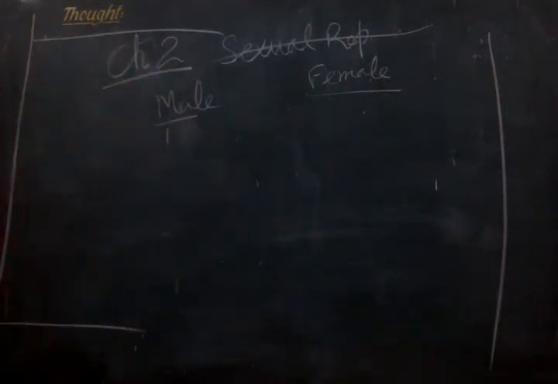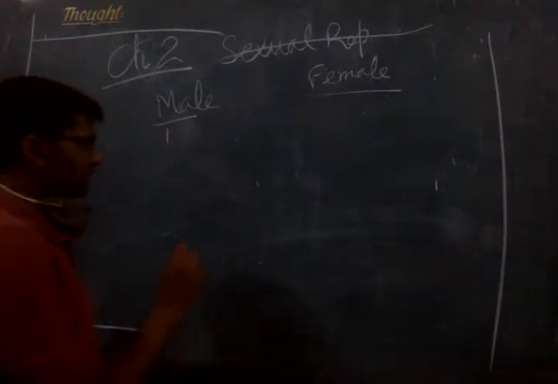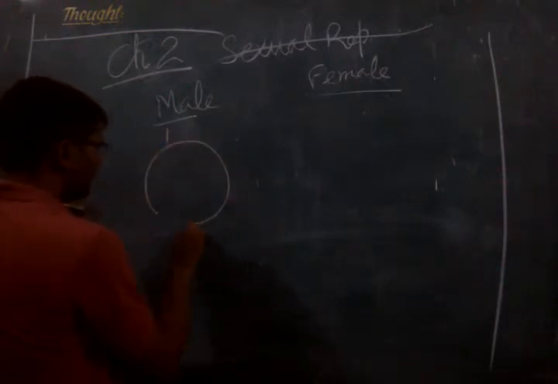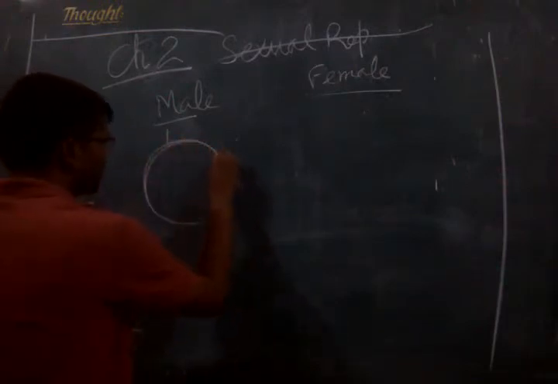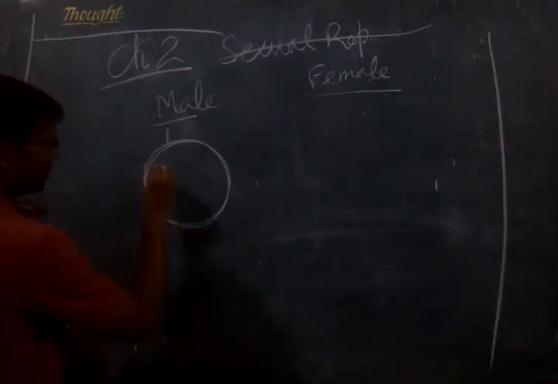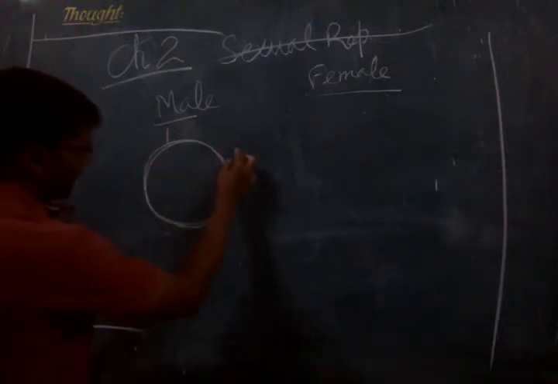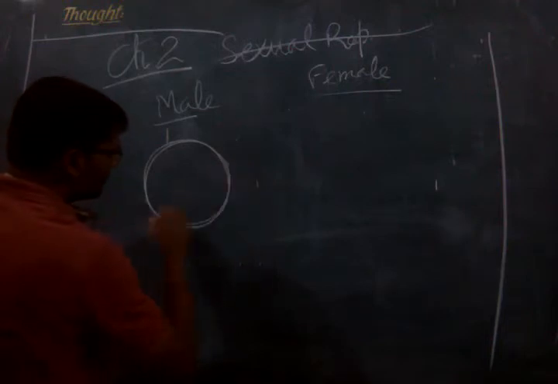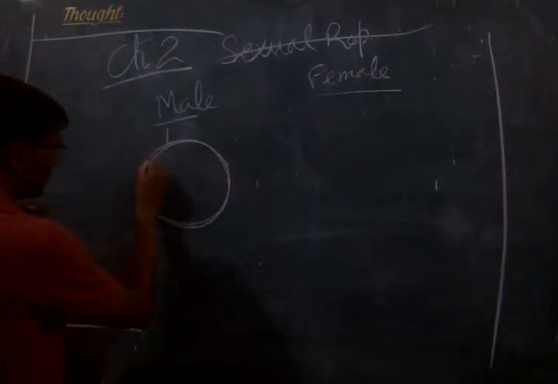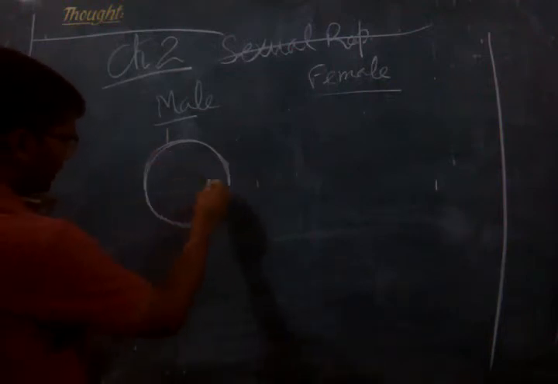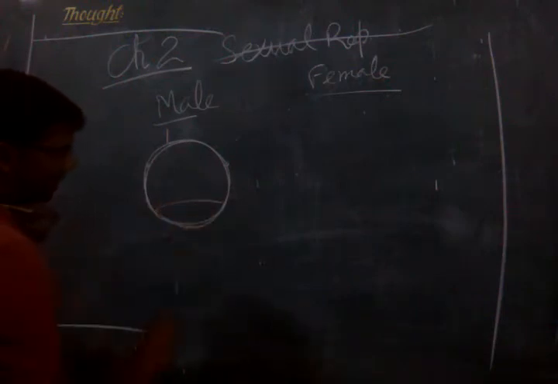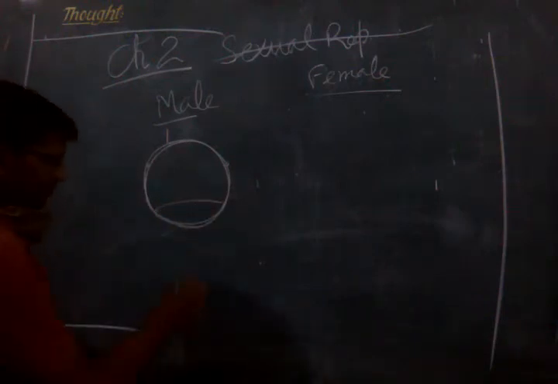So now, as we saw in the structure of the pollen grain, if you remember, it has exine and intine. Exine will have germ pores at certain places, intine will be continuous, and it will have the vegetative cell and generative cell. Right?